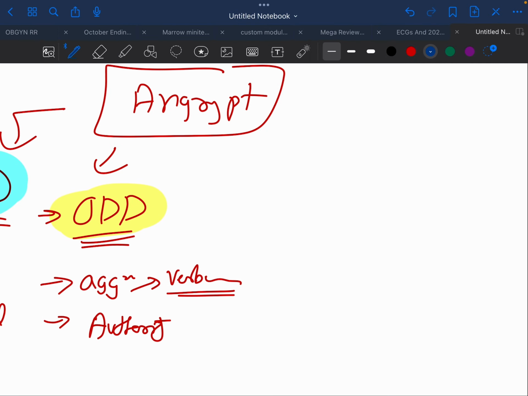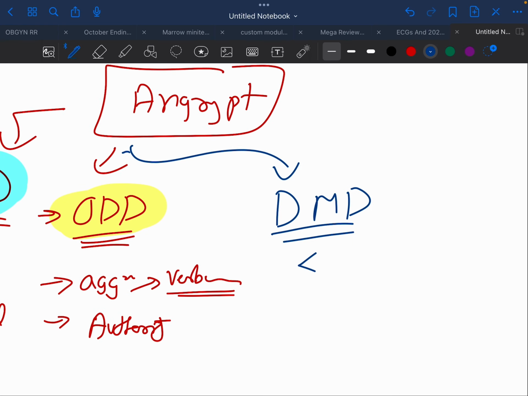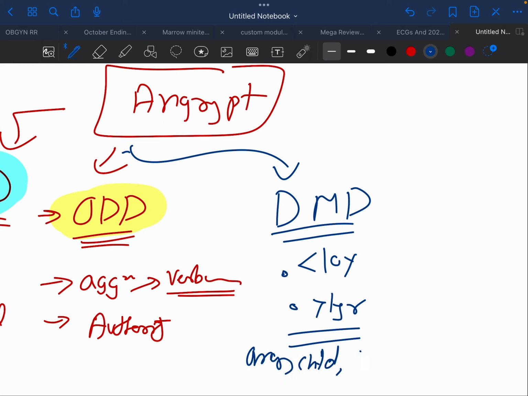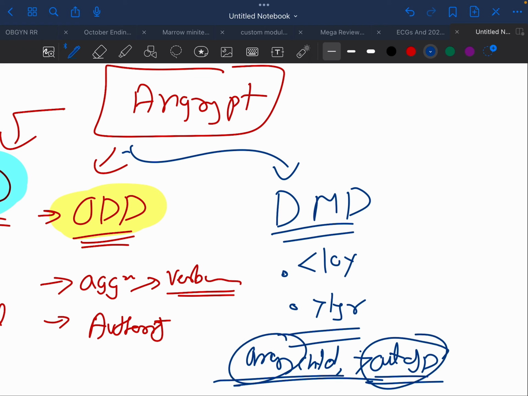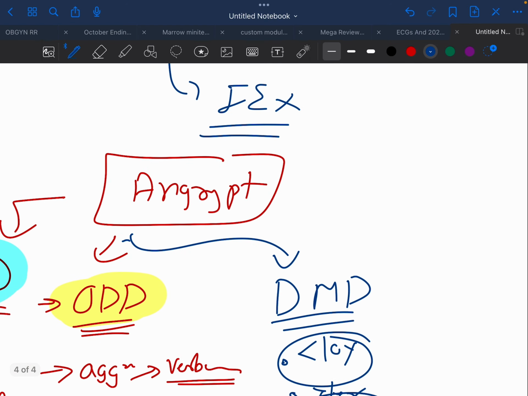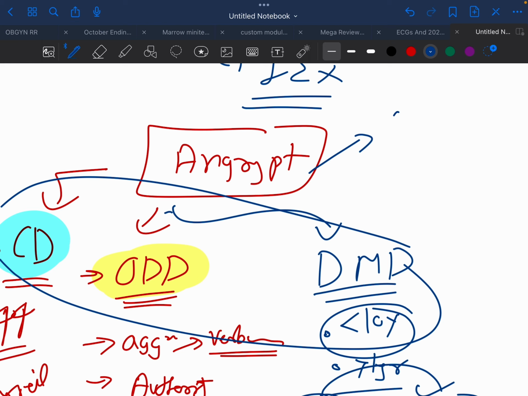Another childhood disorder is disruptive mood dysregulation disorder. Here, the child should be less than 10 years old, and this should be present for more than 1 year. The typical scenario that the examiner will give you is an angry child whose anger is out of proportion. A child should not get angry above this level, but here the anger is out of proportion for a child less than 10 years old. So these are the children's disorders, while the adult disorder...